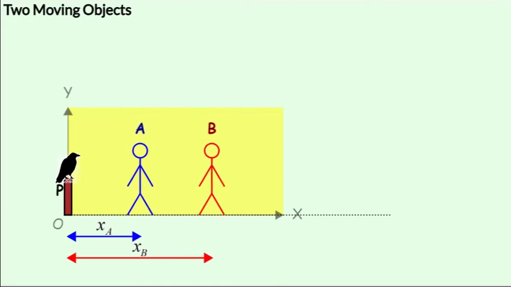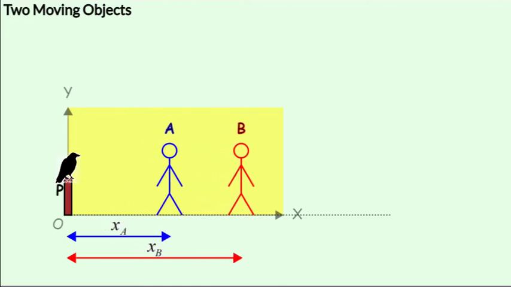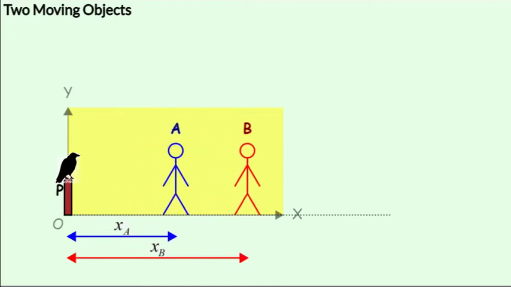Now we have two men, A and B, moving to the right with respect to the pole. So we are measuring their displacements with respect to the bird or the pole P at some given point in time. Both the displacements are being measured in the frame of reference of the bird, who is the observer at P, and therefore we attach the frame of reference to the observer, which is the bird on the pole.